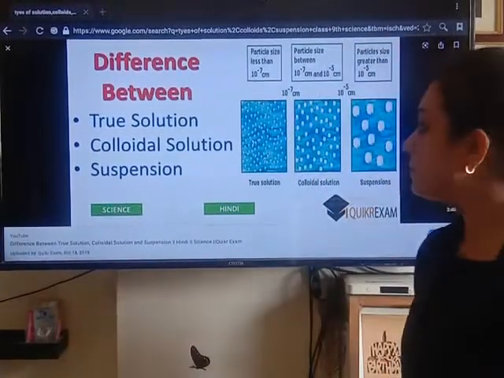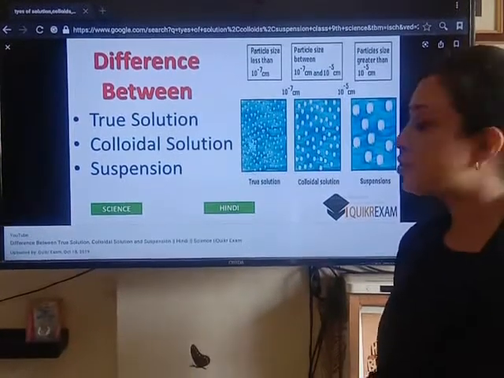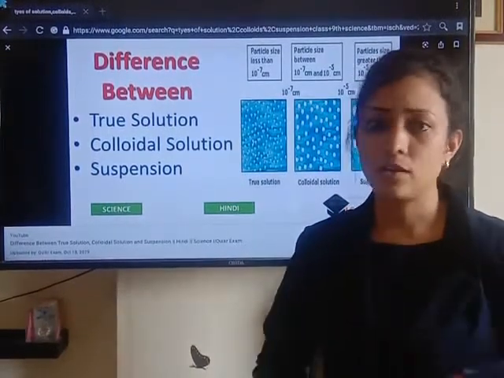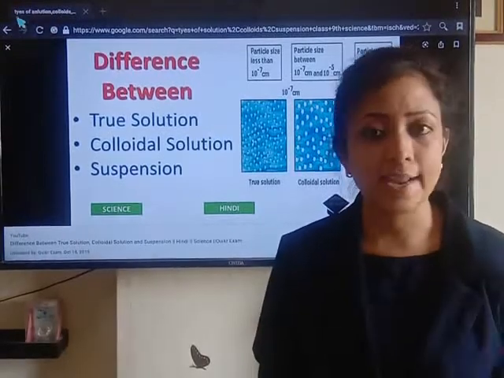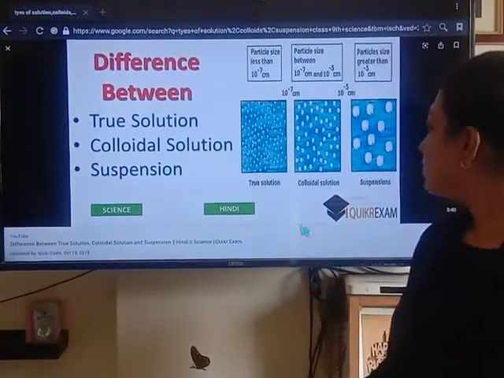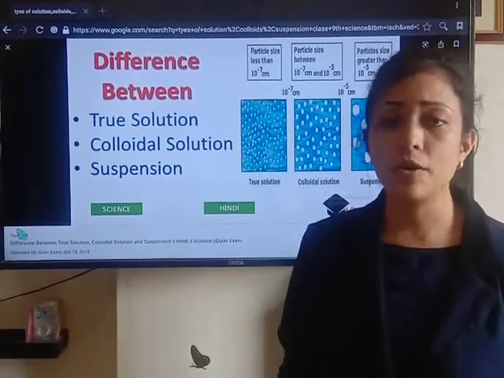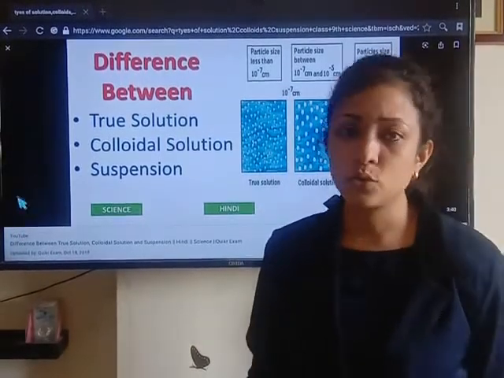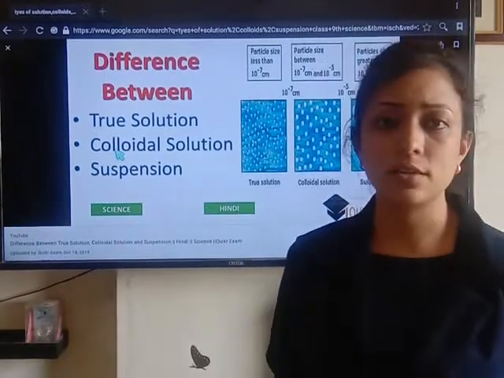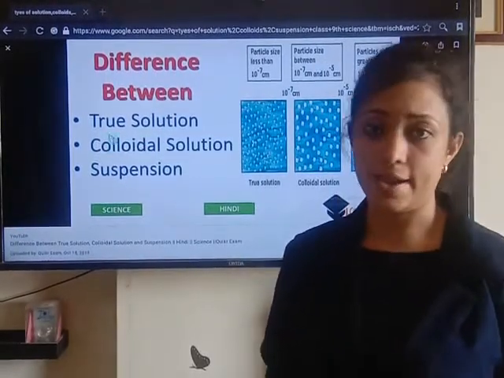So basically children, the particles of true solution are too fine, so we cannot see them with our naked eyes. The particles of colloids are bigger than the particles of true solution, but still they are small enough that we cannot see them with our naked eyes.